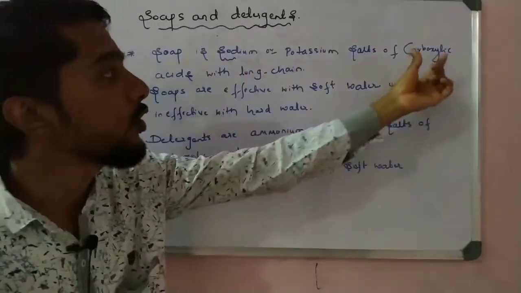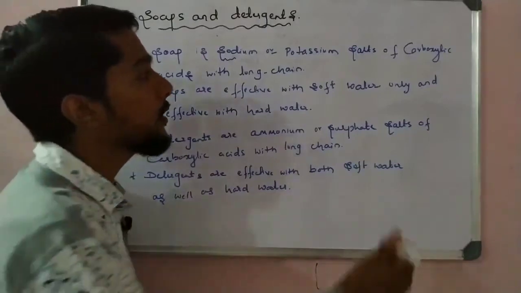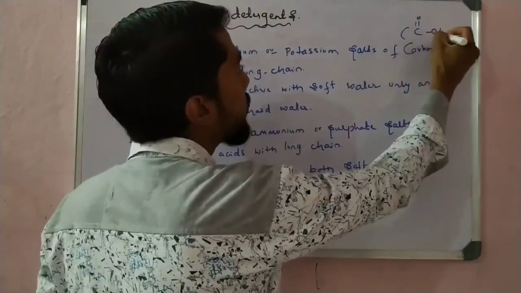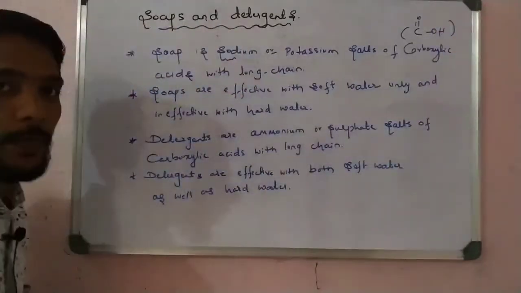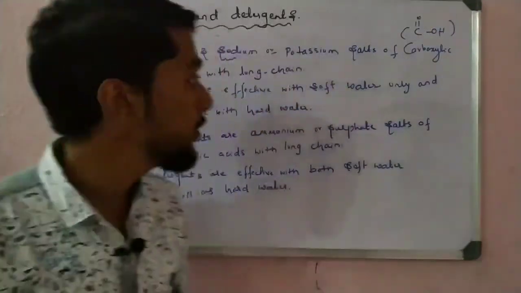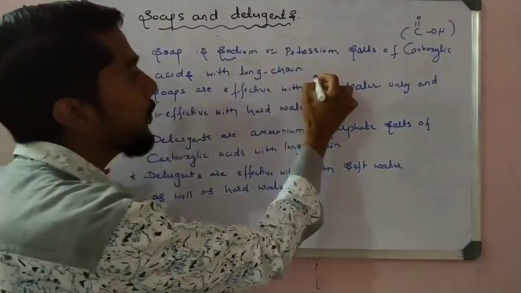The functional group present in the soap is nothing but carboxylic acid, that is C double bond O, OH. That is carboxylic acid. This functional group is present in the soap. The soap chain is a long chain, represented like this.